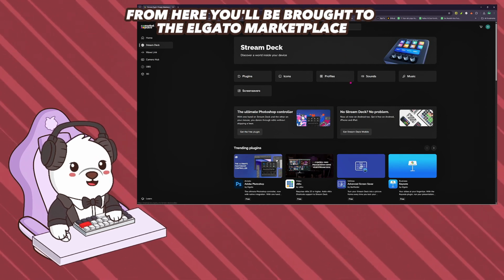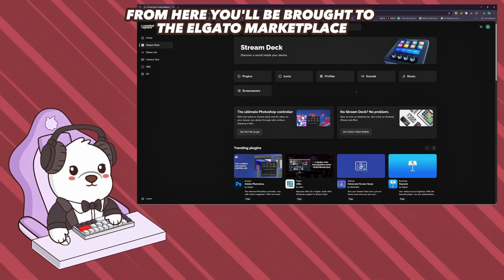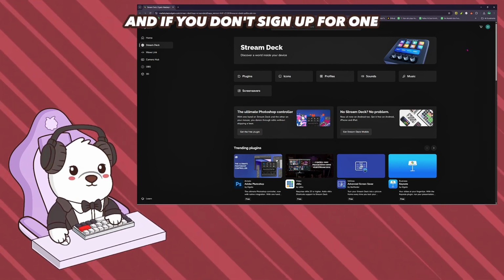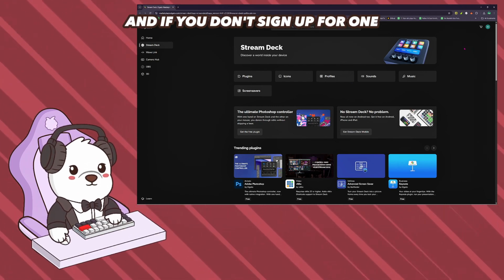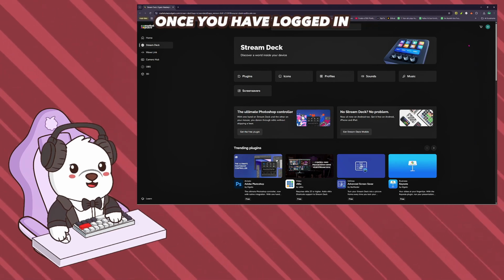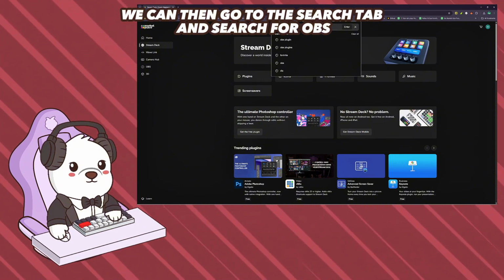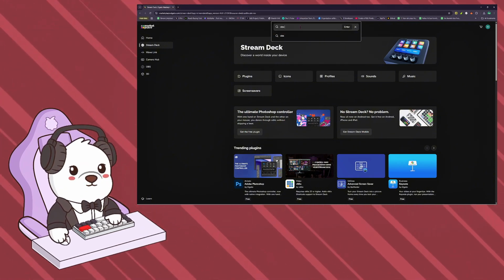From here, you will be brought to the Elgato Marketplace. If you have an account, simply sign in, and if you don't, sign up for one. Once you have logged in, we can then go to the Search tab and search for OBS plugin.